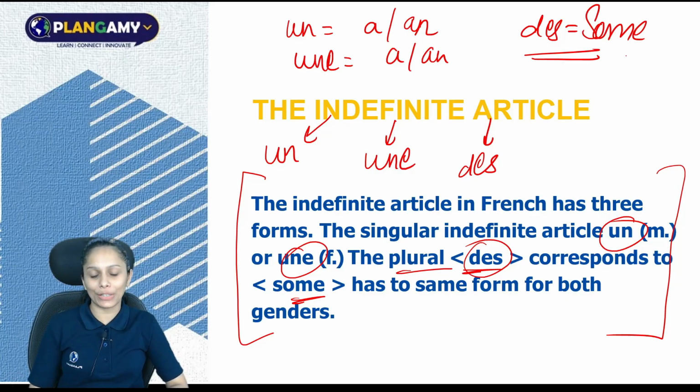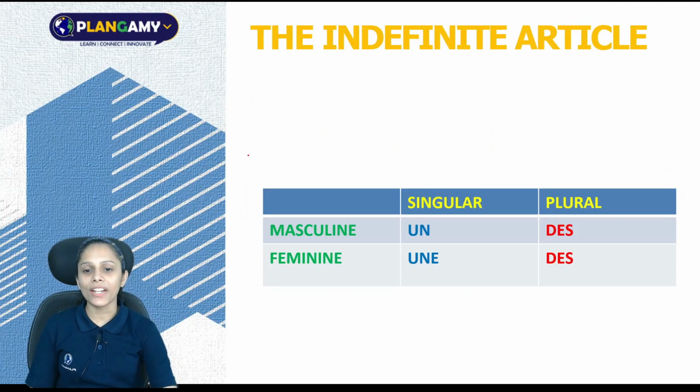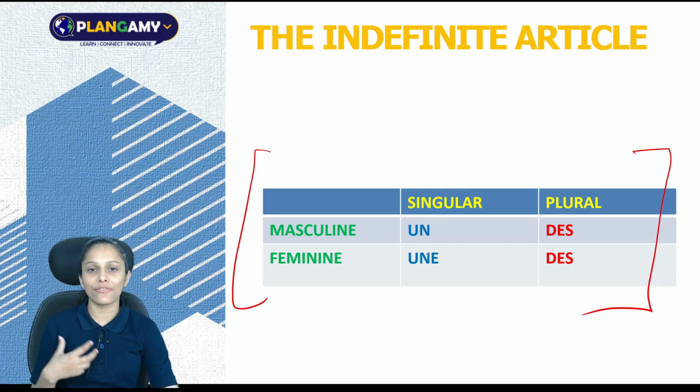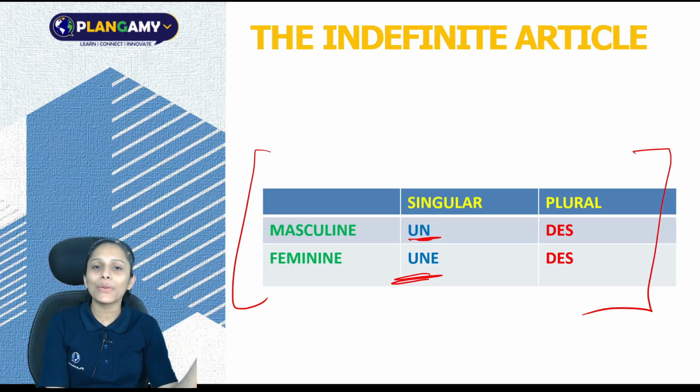Let's move further. We will try to understand more in detail about the indefinite article by this table. So it says that if your object is masculine singular, so you have to use un. If your object is feminine singular, so you have to use une. But if you are talking about, let's say, masculine plural or feminine plural, so you can use des.